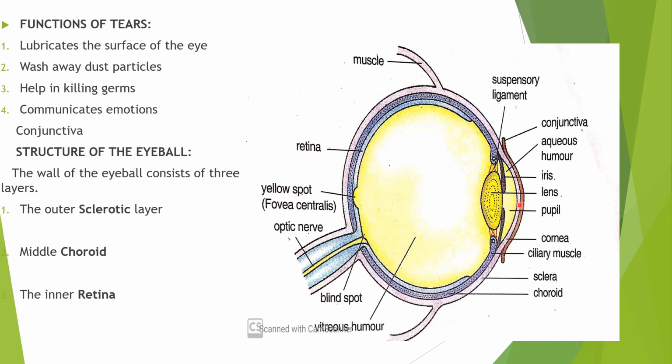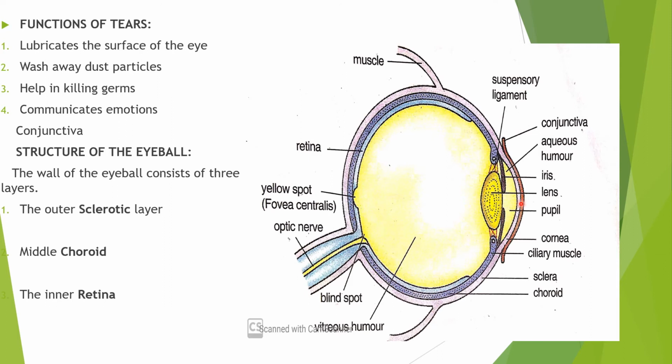Where it covers the colored part of the eye. The colored part is the iris. So this is the sclerotic part, and this part is known as the cornea. So the sclera or the sclerotic layer in the front region of the eye becomes transparent and is then known as the cornea.